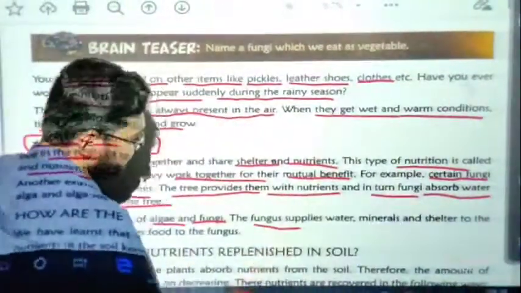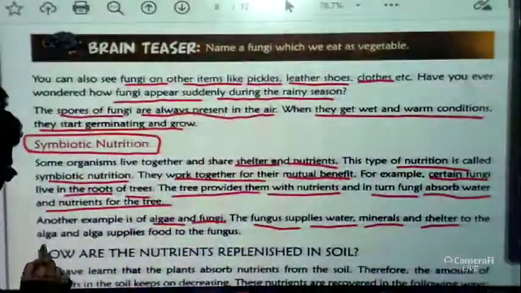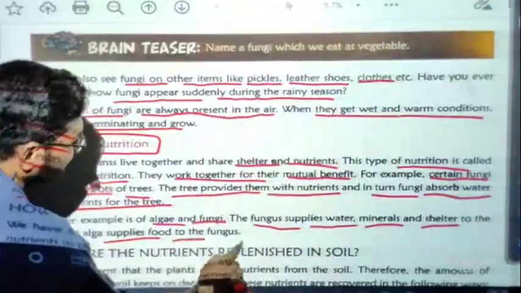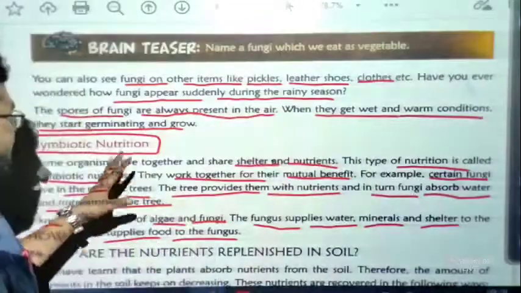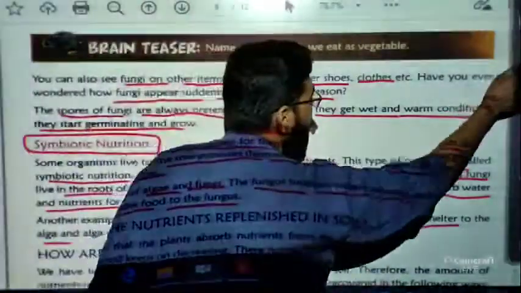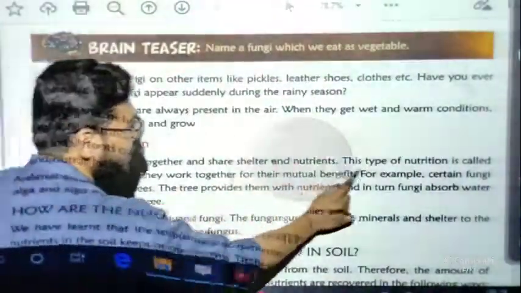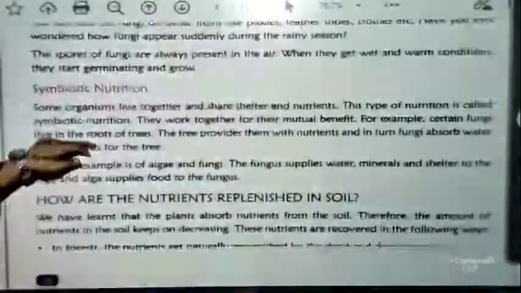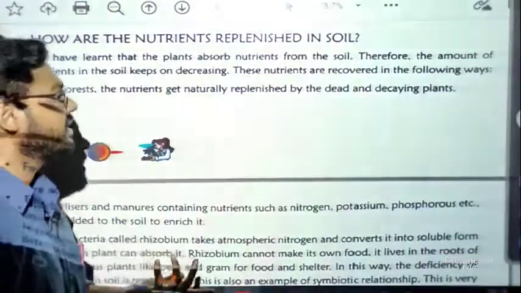So the fungus supplies water, minerals and shelter to the algae, and the algae supplies food to the fungus. That's why it is called symbiotic nutrition. So these are the 4 kinds of heterotrophic nutrition in our syllabus. Now let us discuss the last part of the chapter: how are nutrients replenished in soil.